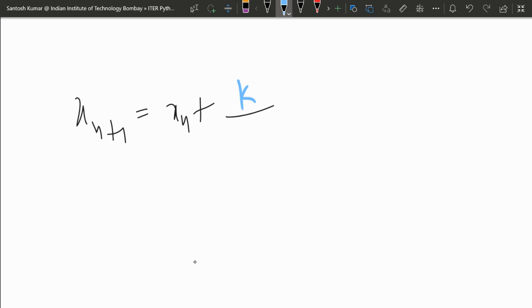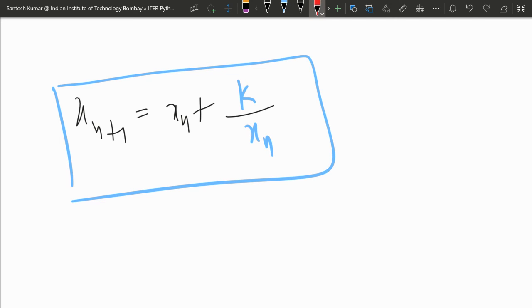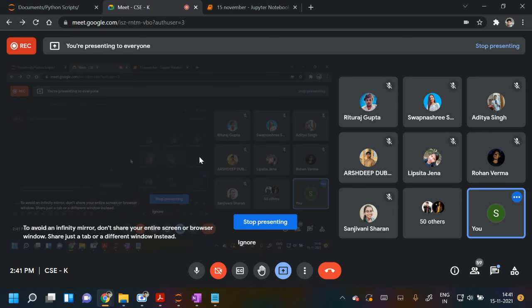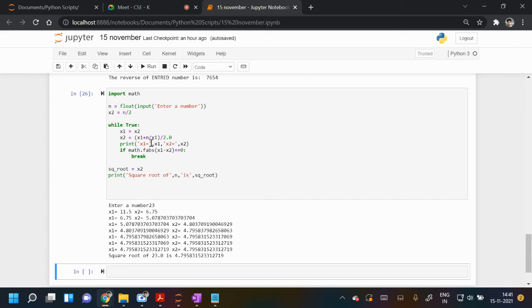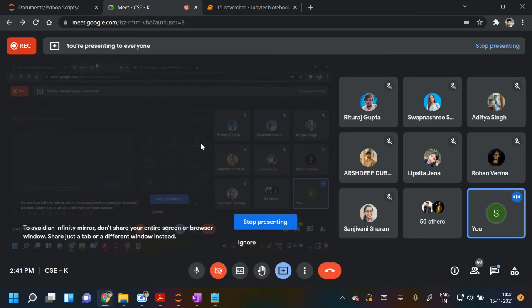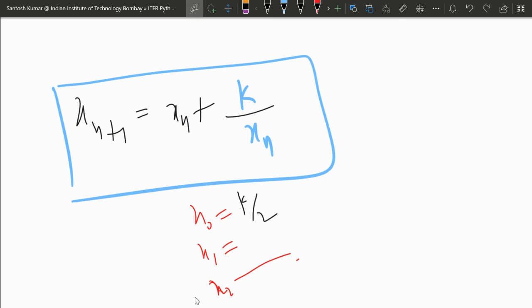You take some initial value x naught, such as k by 2, then find x1, x2, and keep going.